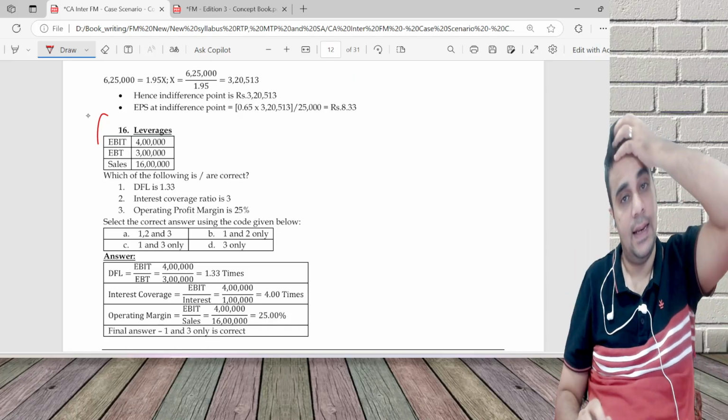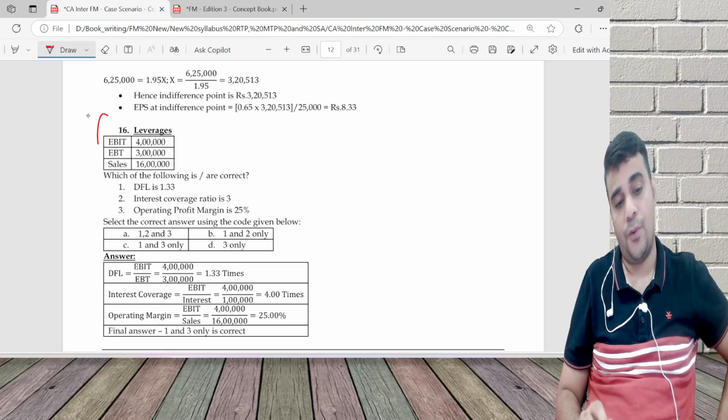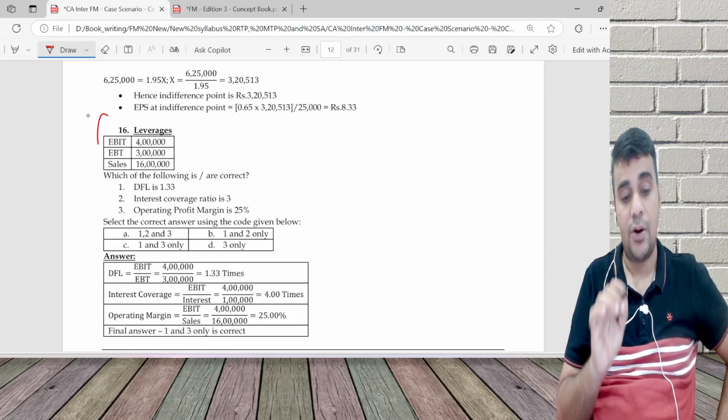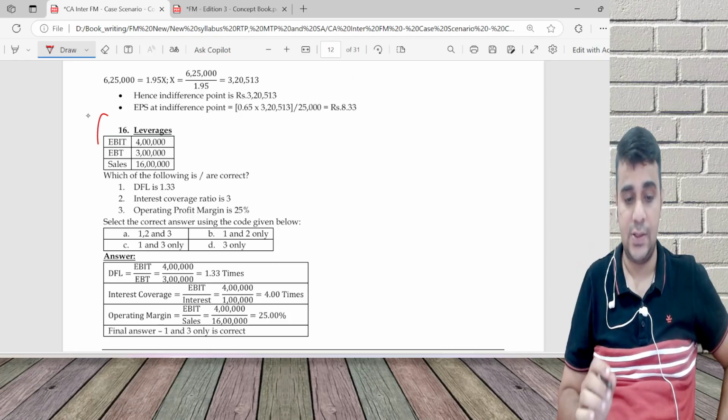Question 16, leverages. EBIT is 4 lakh, EBT is 3 lakh, sales is 16 lakh. Which of the following are correct? First, financial leverage is 1.33.